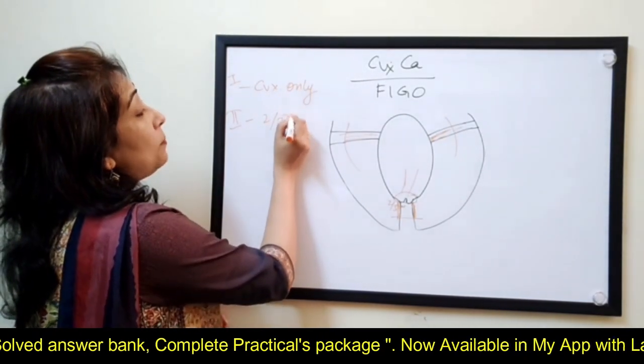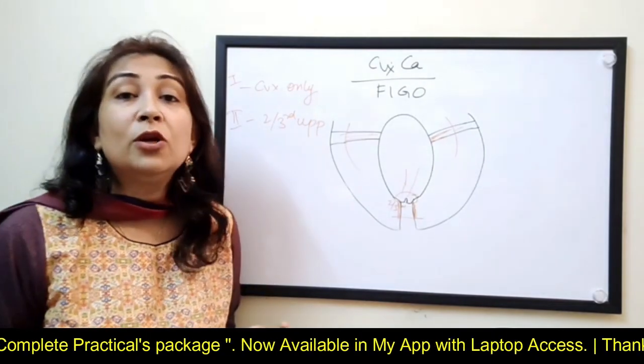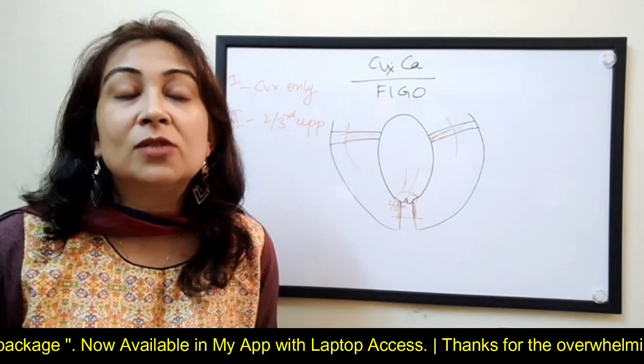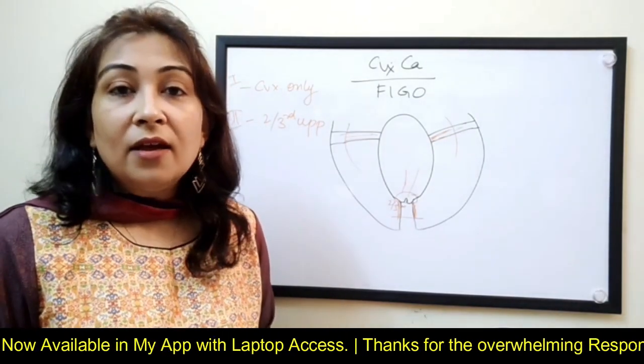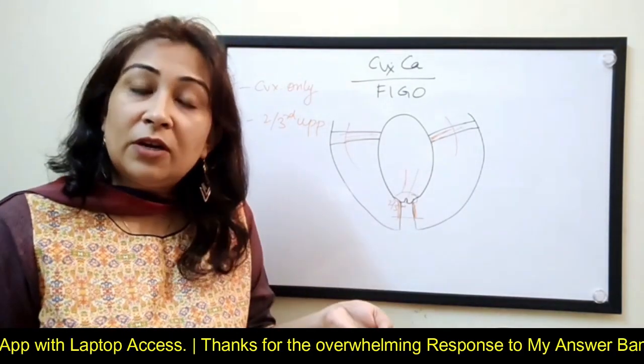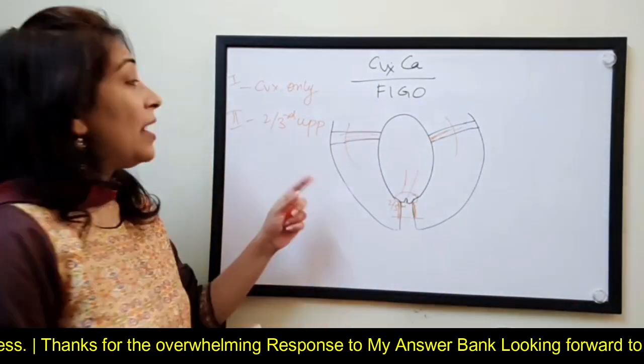Two-third vagina, upper two-third. Why am I saying upper two-third vagina? Because that's where it's going to go. Where else will it go? Around the cervix is what? The vagina. And the upper vagina is close to the cervix. It's in close lining with the upper two-third of the vagina, right? And at maximum it will go to the parametrium.